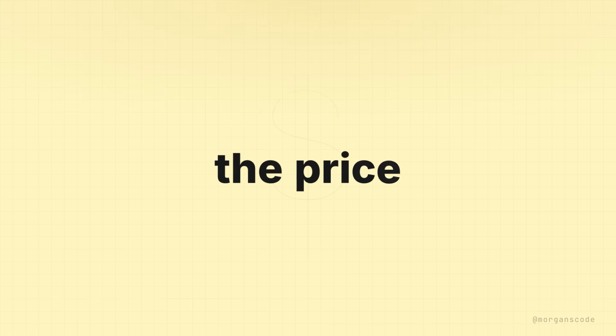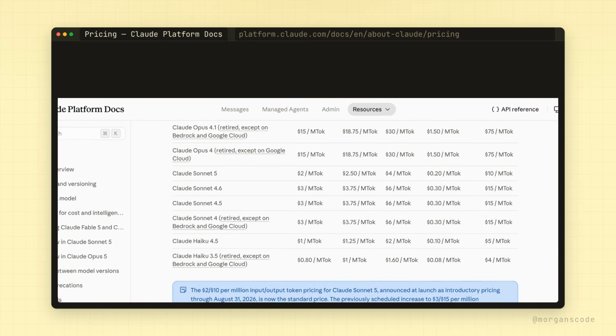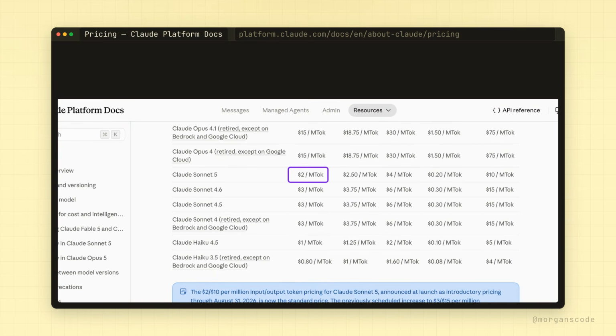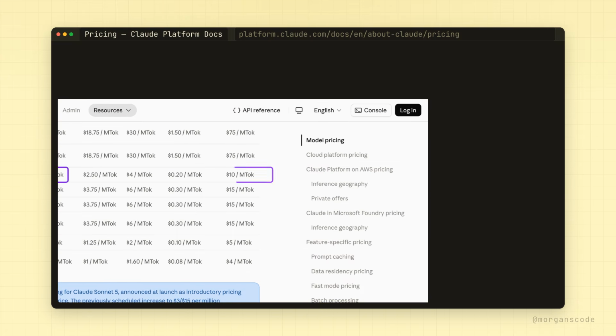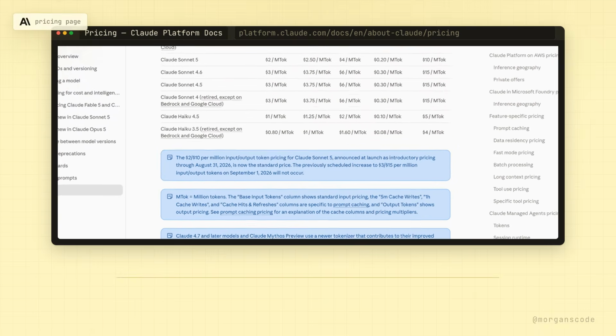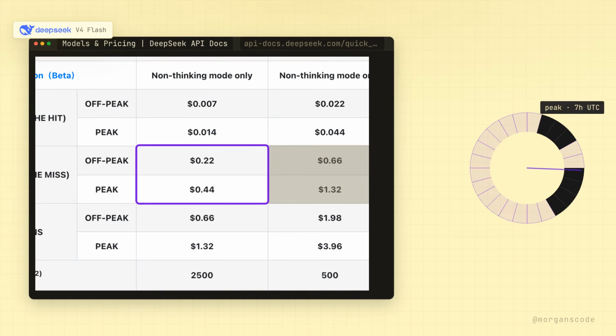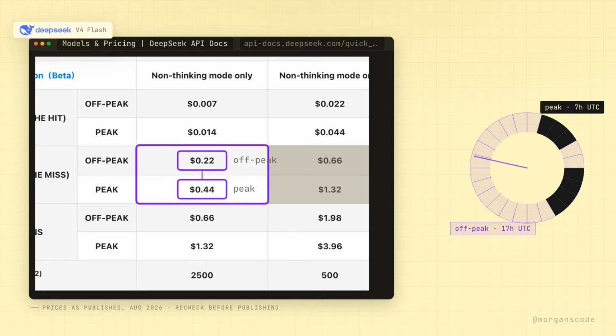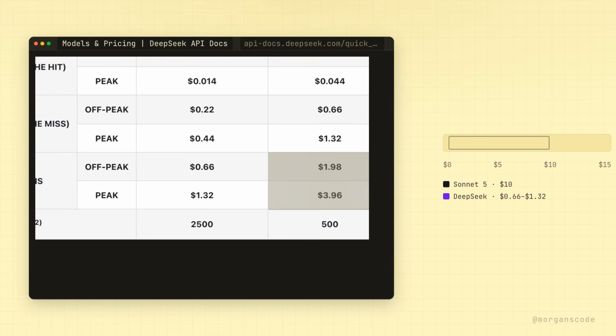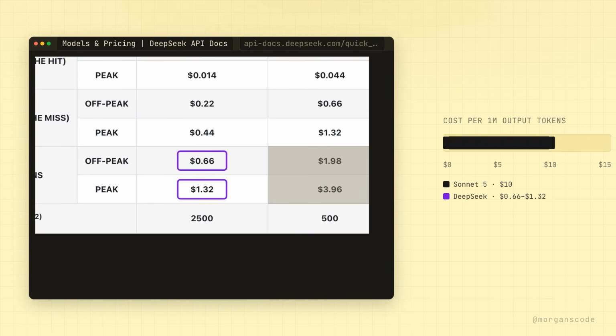The price makes this result even more interesting. Sonnet 5 currently costs $2 per million input tokens and $10 per million output tokens. That started as introductory pricing, but Anthropic has now made it permanent. The planned increase to $3 and $15 was cancelled. DeepSeek V4 Flash uses peak and off-peak pricing. Depending on the time, input costs between 22 and 44 cents per million tokens. Output costs between 66 cents and $1.32 per million tokens.